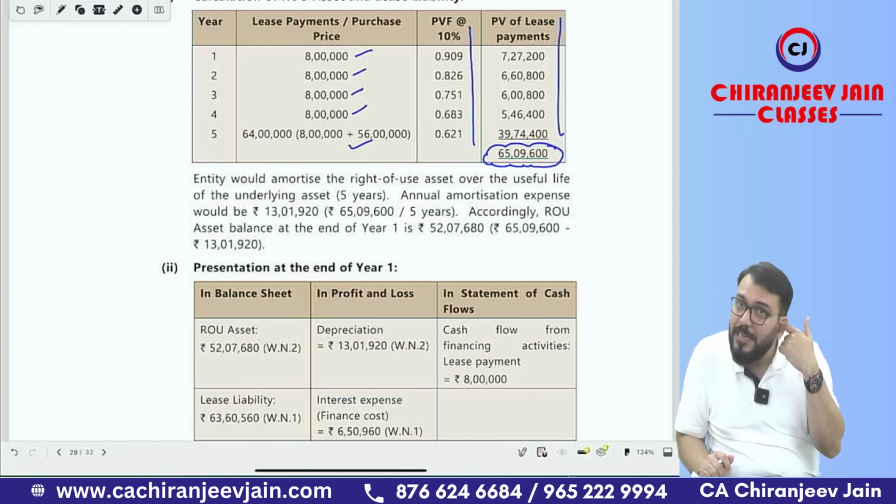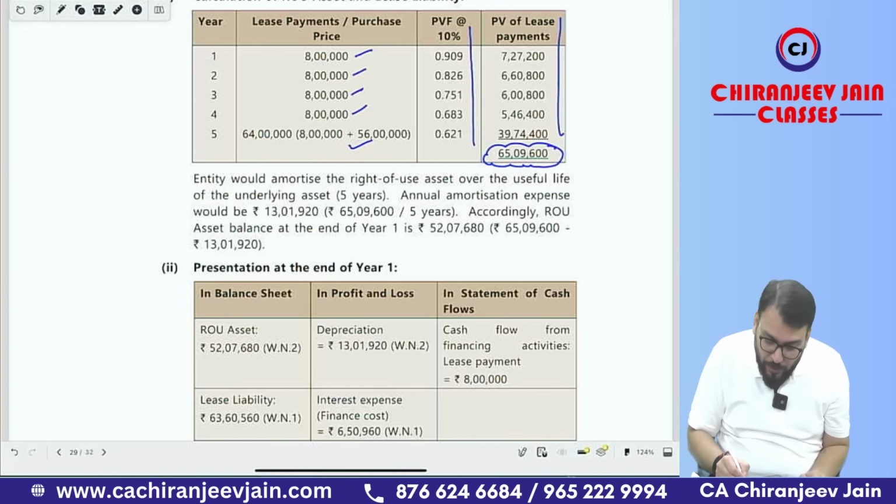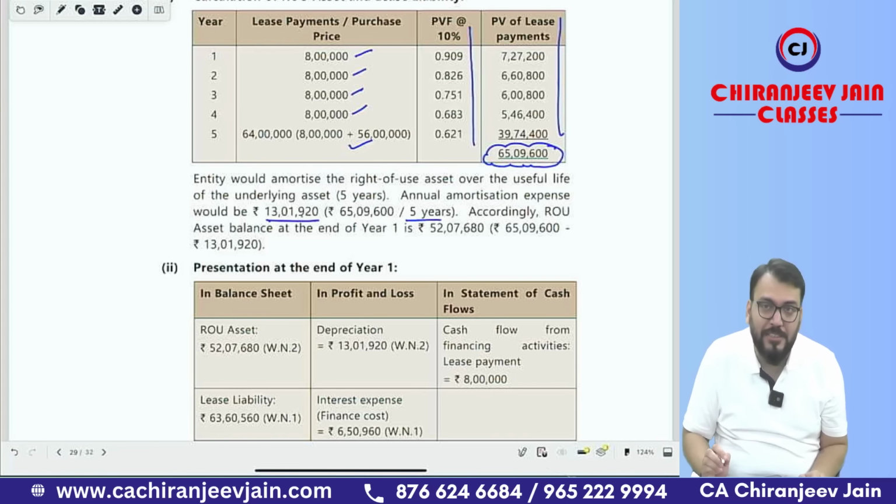So normally it should be amortized over the useful life, but the useful life is not given, so we are assuming lease term and useful life are the same. But if useful life is given, you should calculate depreciation based on useful life, not lease term. I hope you are understanding this point. So we divide by 5 and depreciation will be 13 lakh 1920.